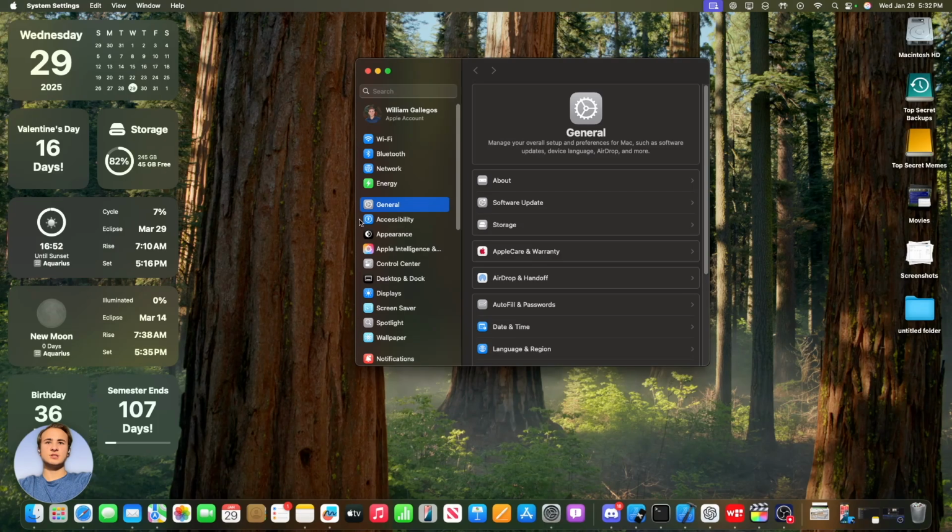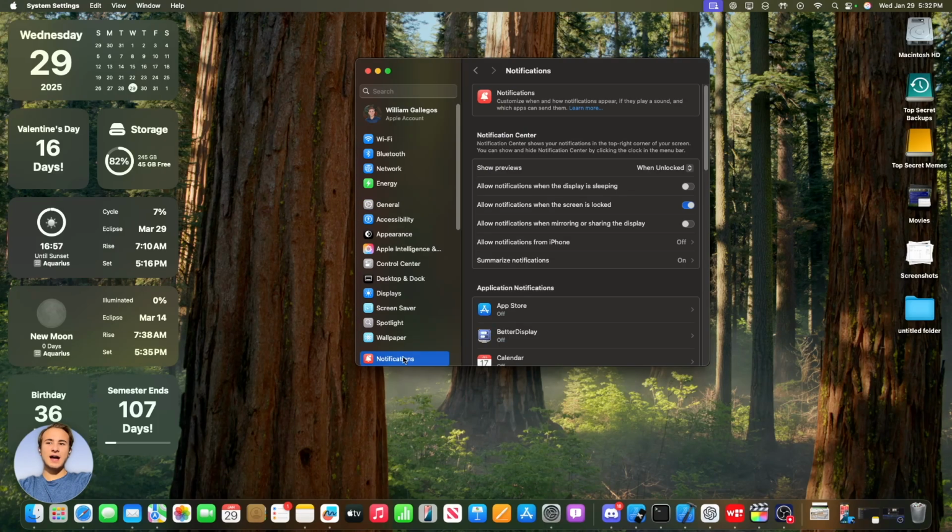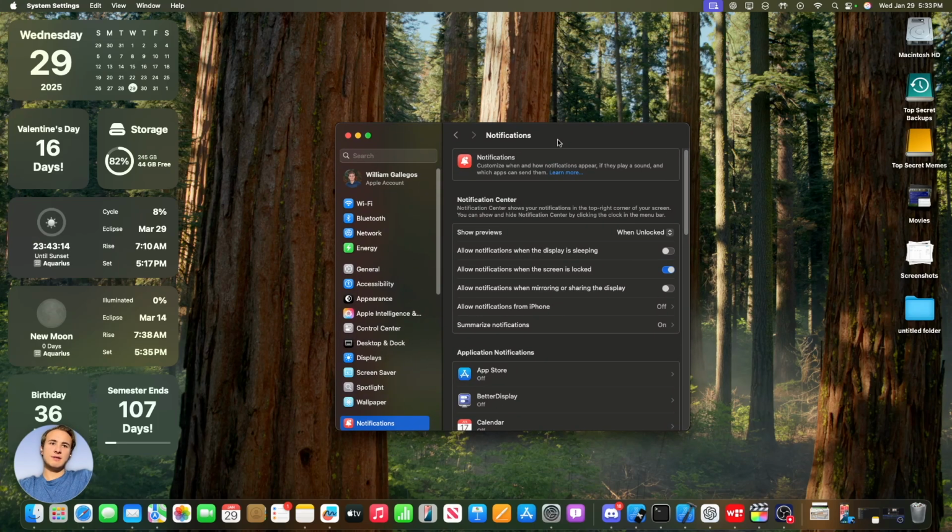Now, next thing has to do with notifications, because in macOS 15.3 that released this week, notification summary is completely disabled for apps related to news. This is because it got it wrong quite a bit of times. However, Apple is expected to finally fix this issue, and it will be re-enabled for news apps, and overall, the AI summarization should just be a lot better.